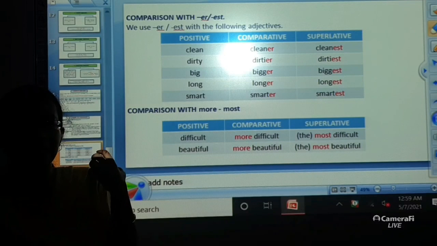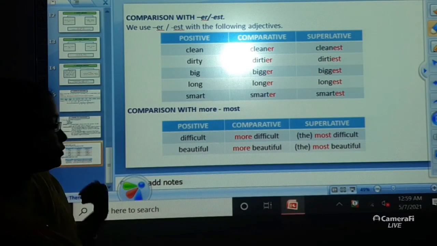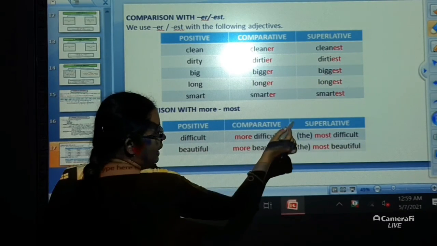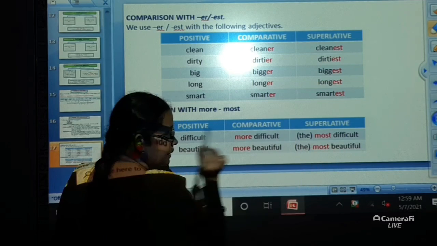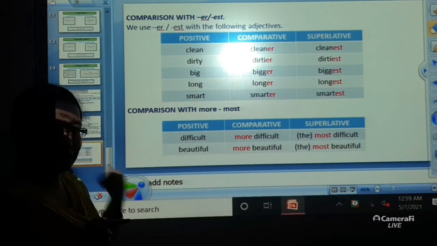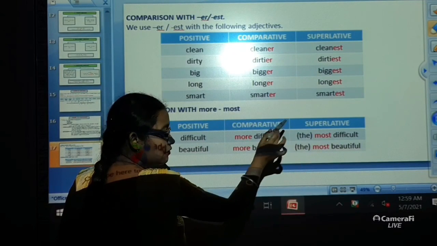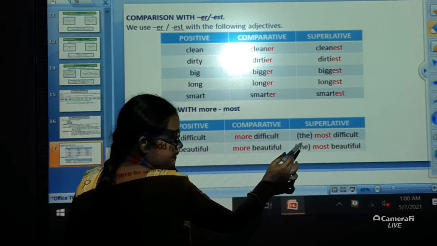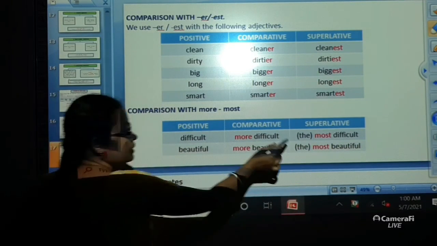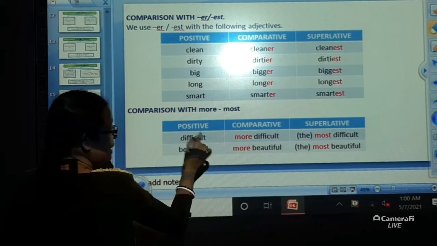So when you have these kinds of multiple syllable words, that time you are going to use more for the comparative degree and most for the superlative degree. And just in the previous slide I told you that in the superlative degree you are always going to use the word the just before the superlative degree, that is the most beautiful. Clear?